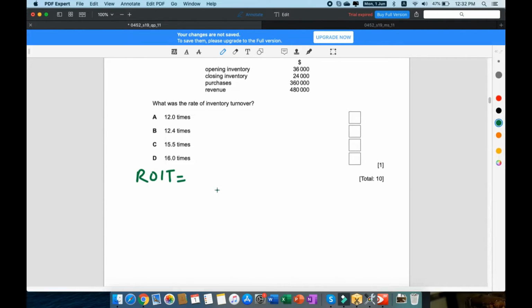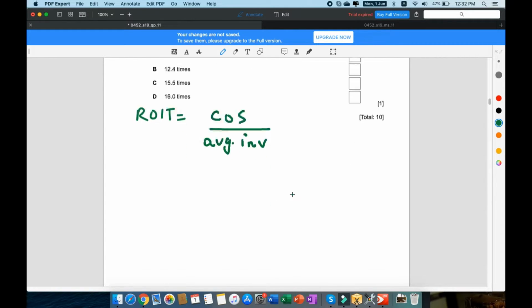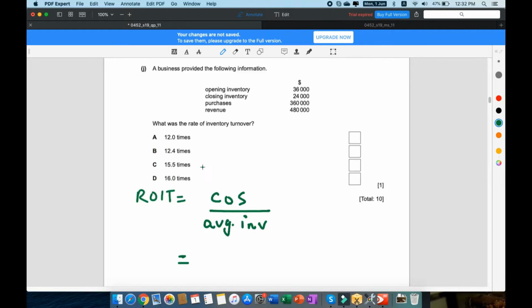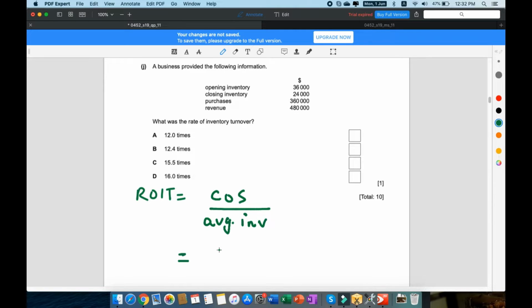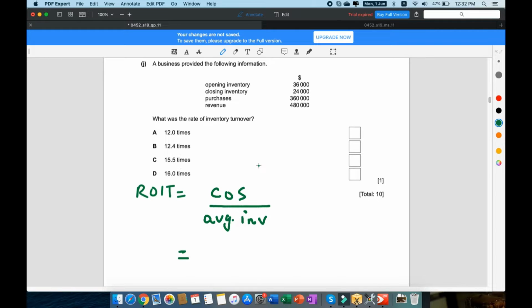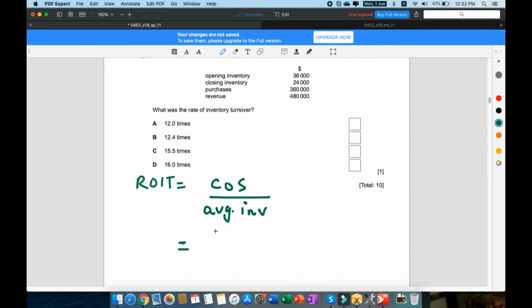That is going to be cost of sales over average inventory, and that is going to be the formula. So in this case, the cost of sales, we're just going to have to calculate it ourselves. That is going to be purchases, add opening inventory, subtract closing inventory. That is the normal format from the income statement.